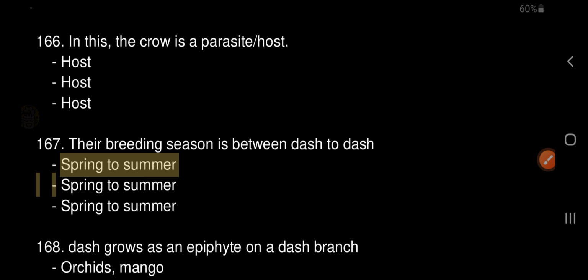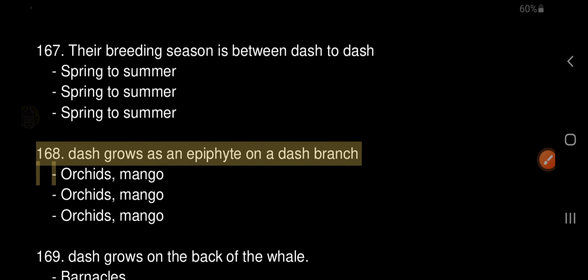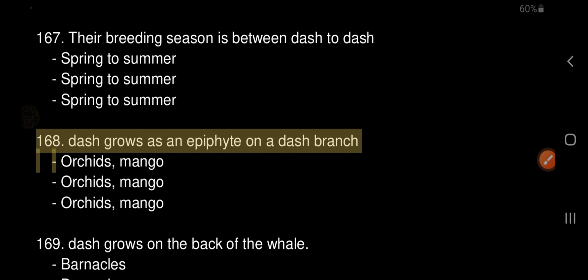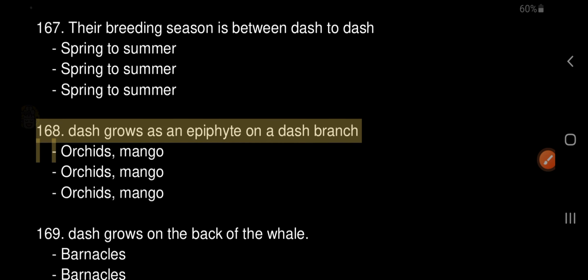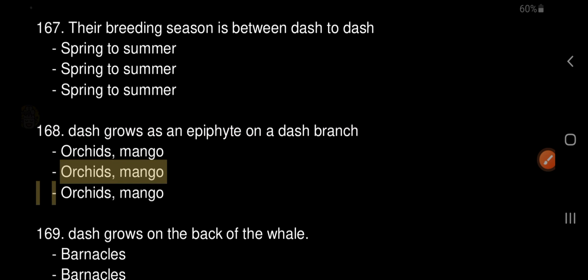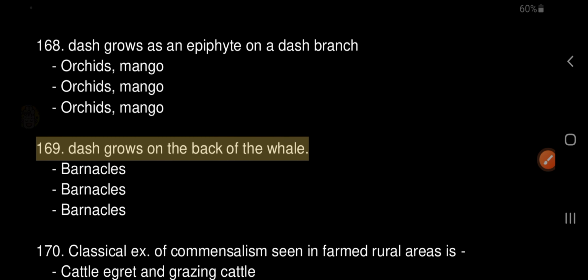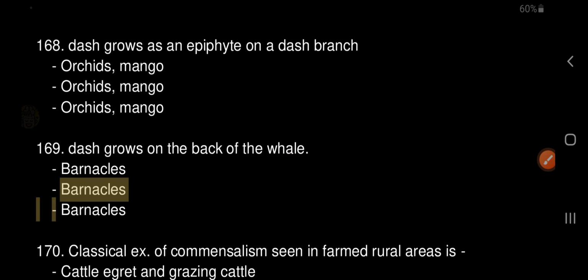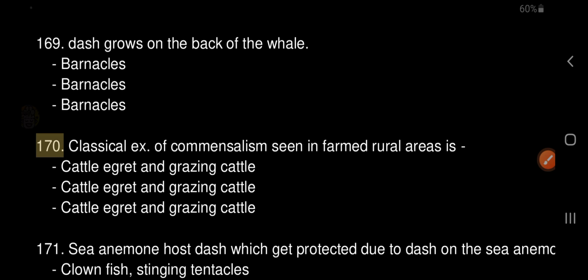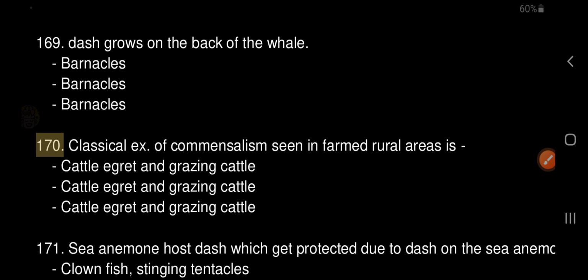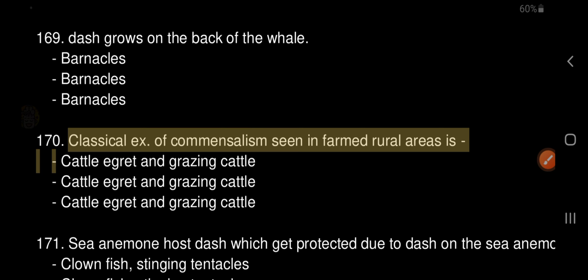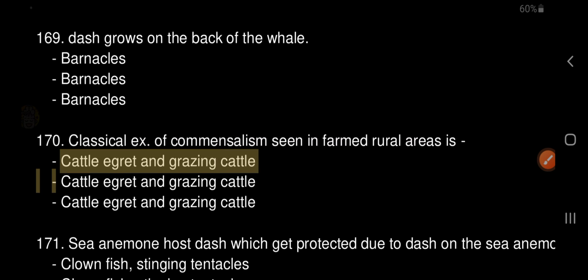168. Orchids grow as an epiphyte on a mango branch. 169. Barnacles grow on the back of the whale. 170. A classical example of commensalism seen in rural farm areas is cattle egret and grazing cattle.